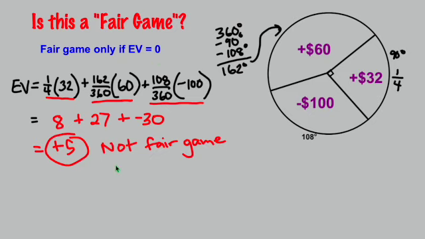You could make it a fair game by making someone pay money. If you made them actually pay money to play, in this case, you'd want them to pay $5 to play, because you're now negative 5 once you pay to play, and you're going to win 5 on average, and together that would be 0. But as is, if you're not paying anything at all, it would not be considered a fair game.